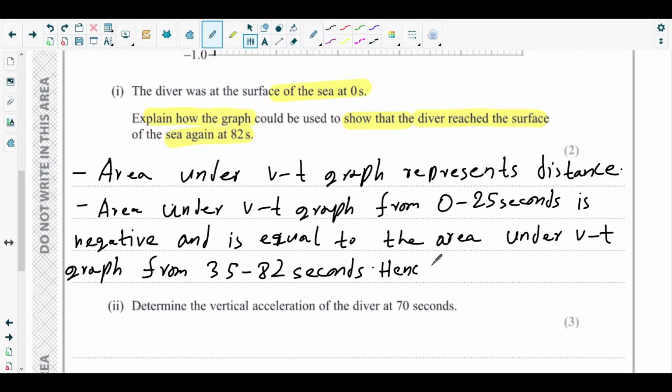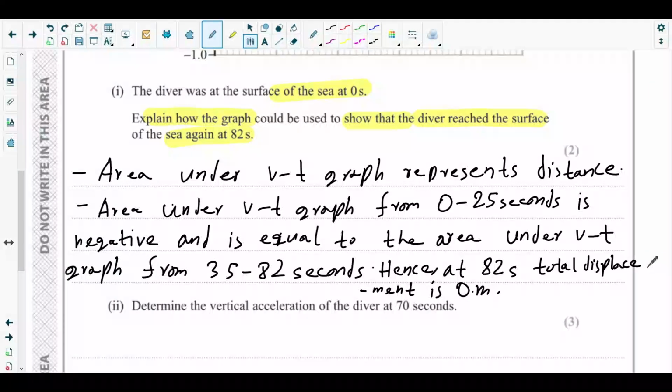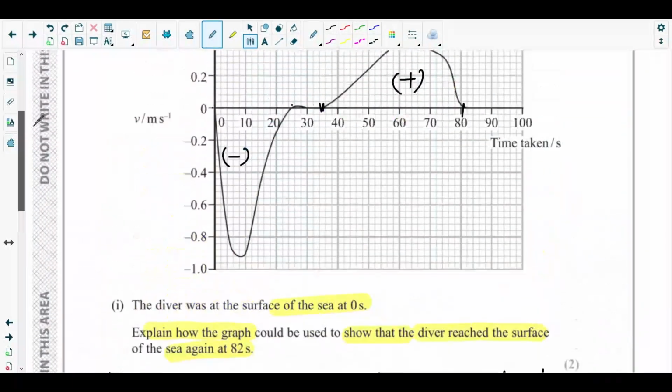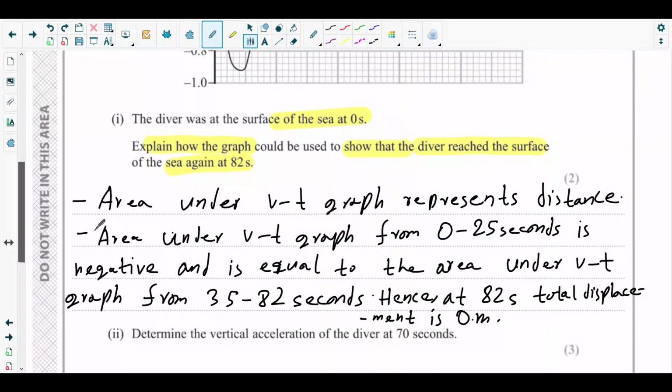Hence, what we can say, at 82 second, total displacement is 0 meter. Since the total displacement is 0 meter, it means what? The diver has reached the water surface again. That's it. That's the answer for part B1. Fine.